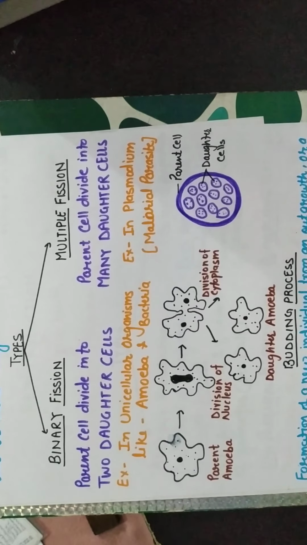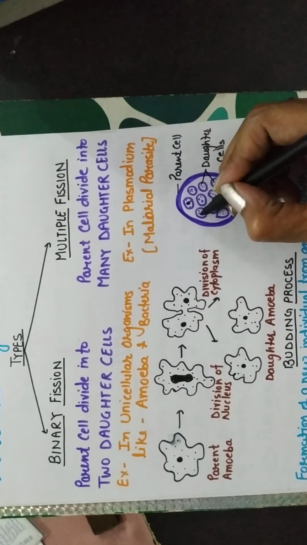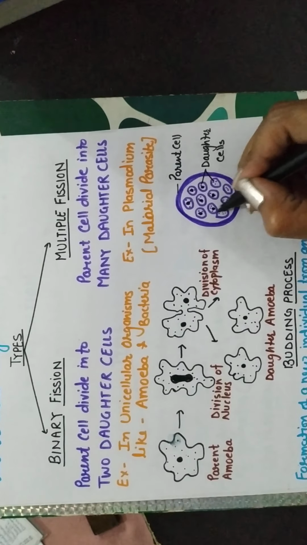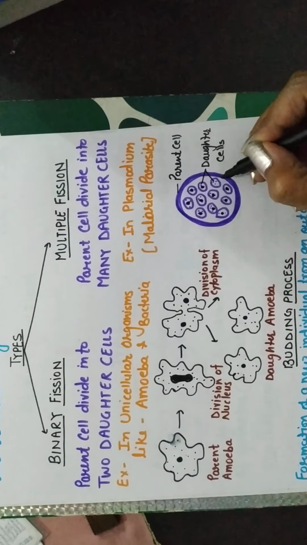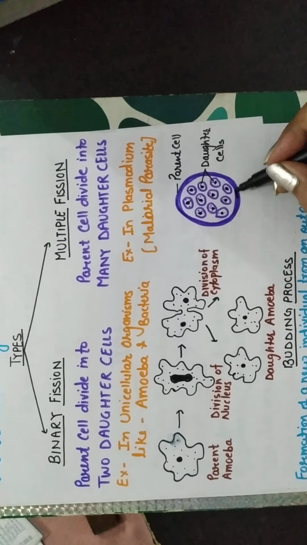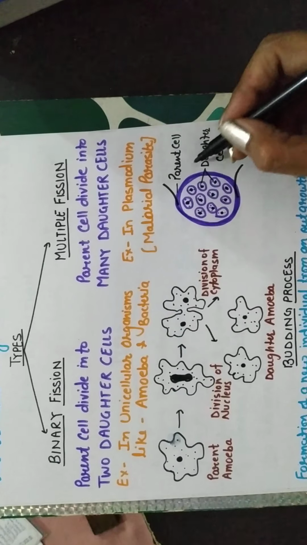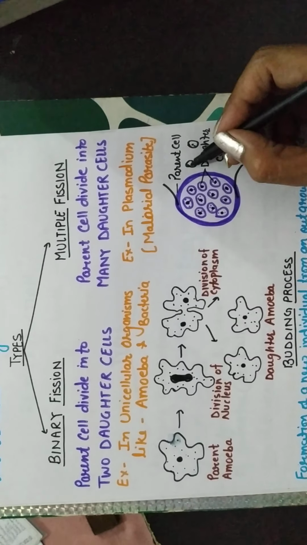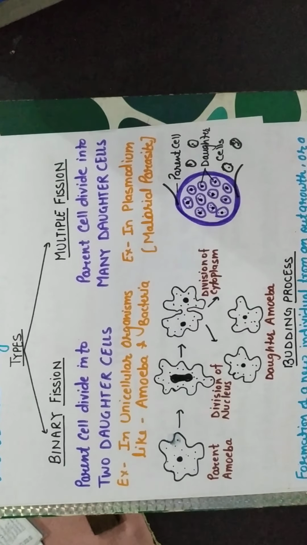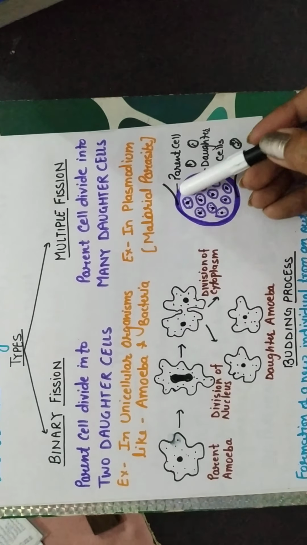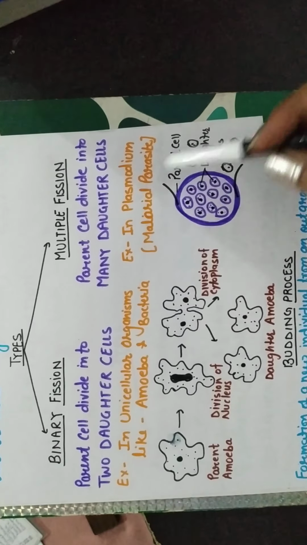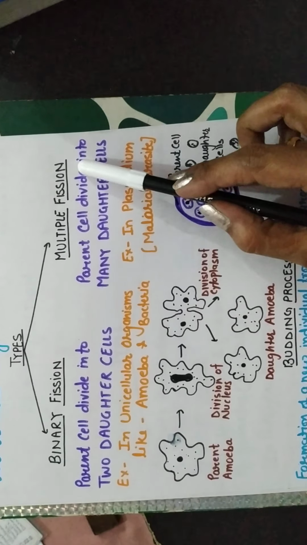In each and every cell there is a nucleus and cytoplasm, and on maturation this outer cover will burst. It will burst and all the daughter cells come out and grow as individual cells. So you can see here many cells come out from it, many cells are formed. That's why this is multiple fission.